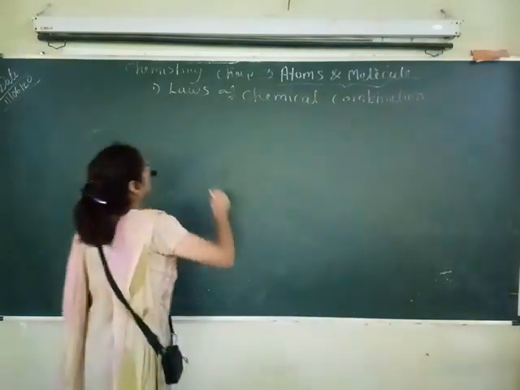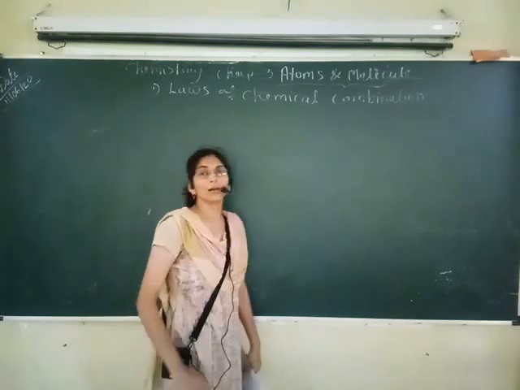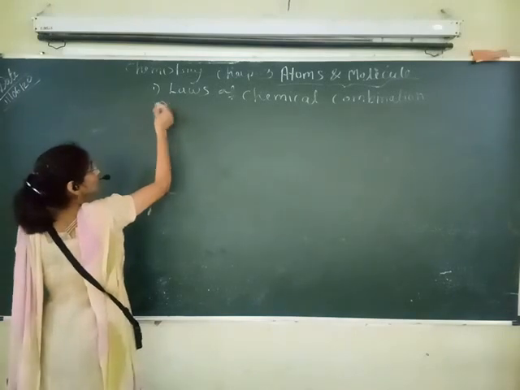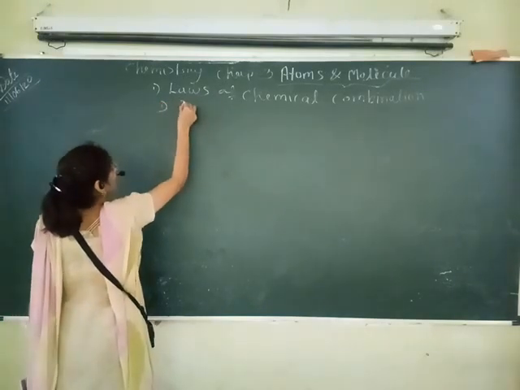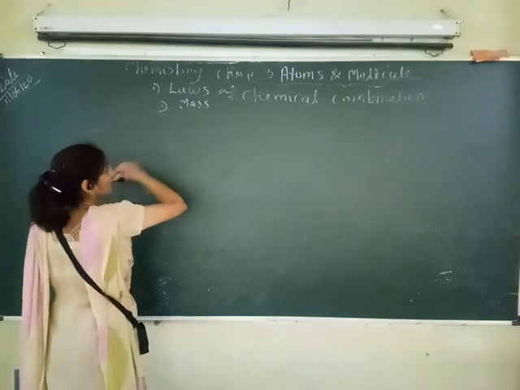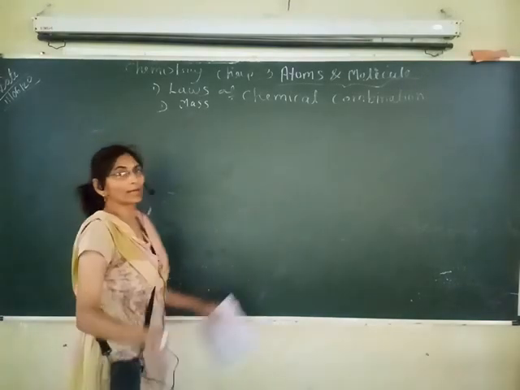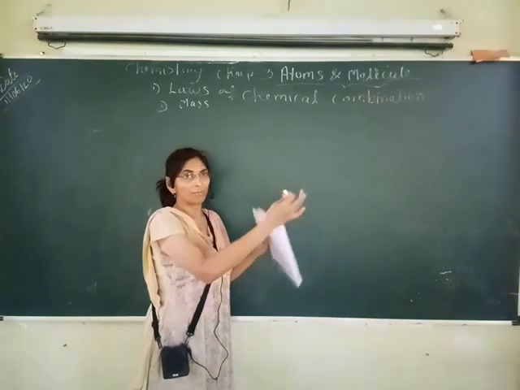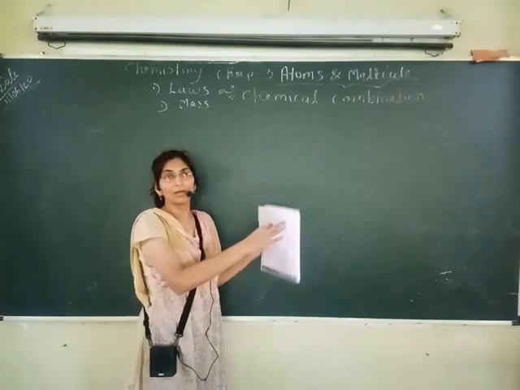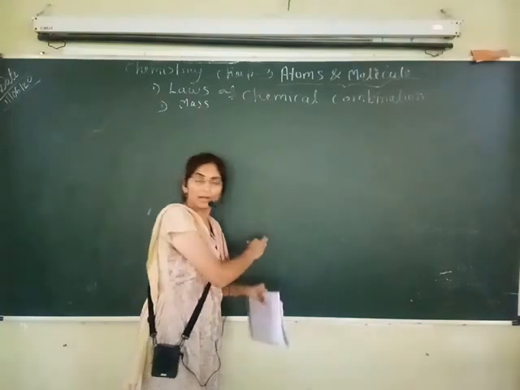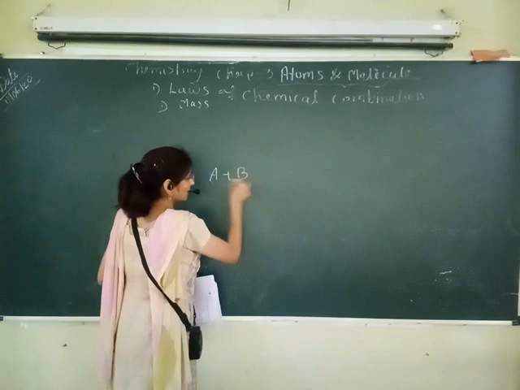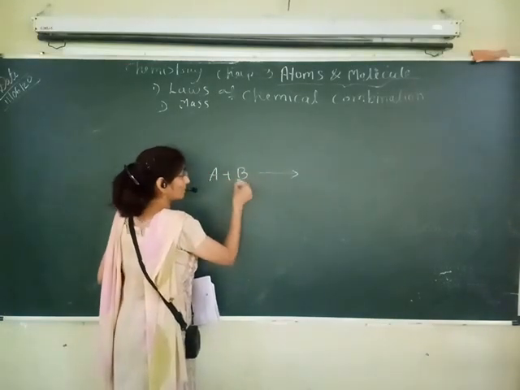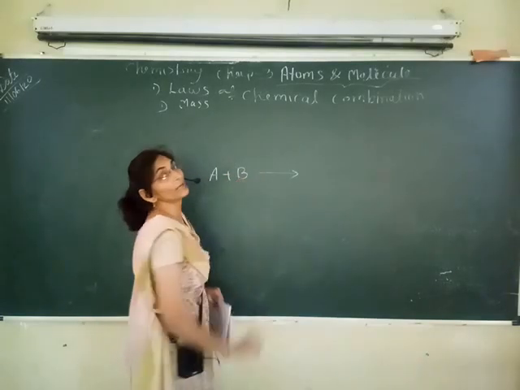Under this topic we will learn two laws. One law is related to the mass of the reactant. Reactant means what we are going to react. And what is the product? Product means what we get after the chemical reaction of the reactants, A plus B. These are the original elements that we are going to combine by the chemical combination process.